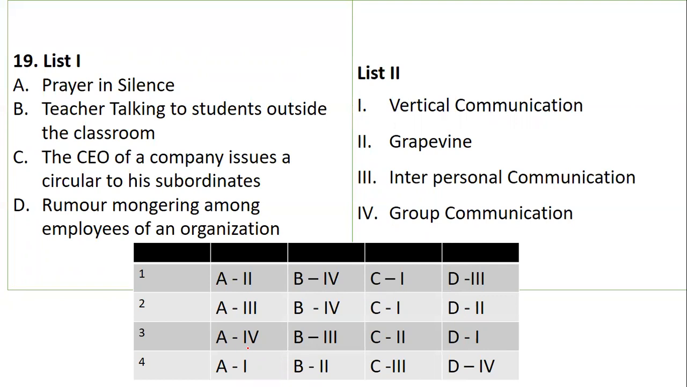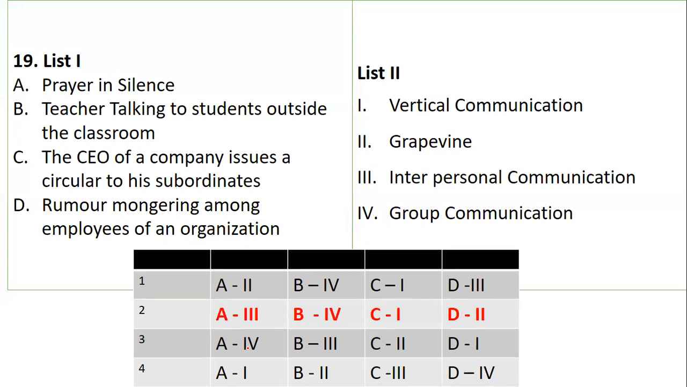Let's understand. Prayer in silence, a teacher talking to the students outside the classroom, the CEO of the company issuing a circular to his subordinates, and rumor mongering. So it is communication. You should be able to do it very easily. Rumors, you should know. If you can crack even one or two, you will definitely come to the answer very easily. So that is answer number B. Rumors, as I said, is a great point: informal communication.